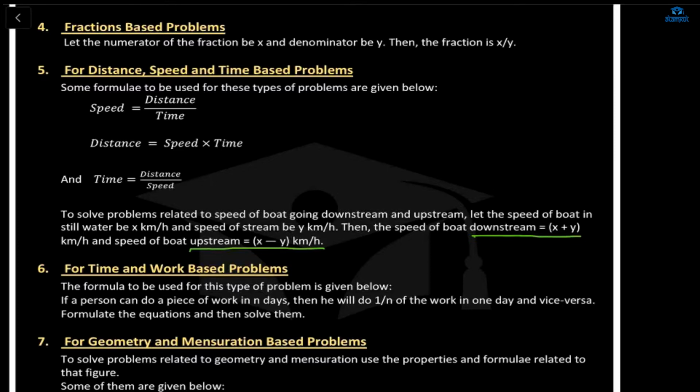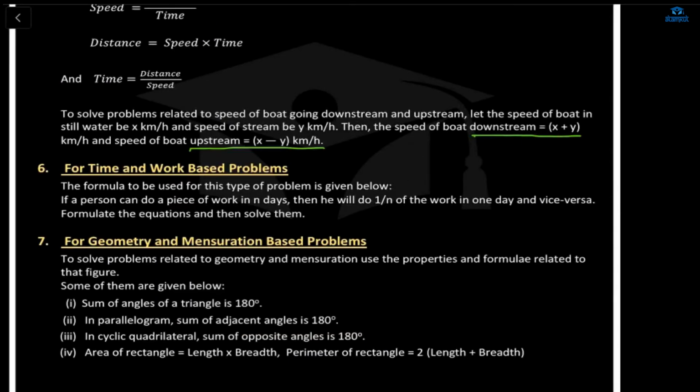Okay. See, now, just a quick description of about 2-3 minutes of this time and work-based problem, 2-3 lines, and then I will move on to the question. So the formula to be used for this type of problem is given below here. If a person can do a piece of work in n days, like it is given that 4 men do a piece of work in 10 days, so how much will they do in 1 day? Then he will do 1/n of the work in 1 day, that is, the 1 day work of that man. If a man is finishing the complete work in 9 days, then the 1 day work of that man will be 1/9. And similarly vice versa.